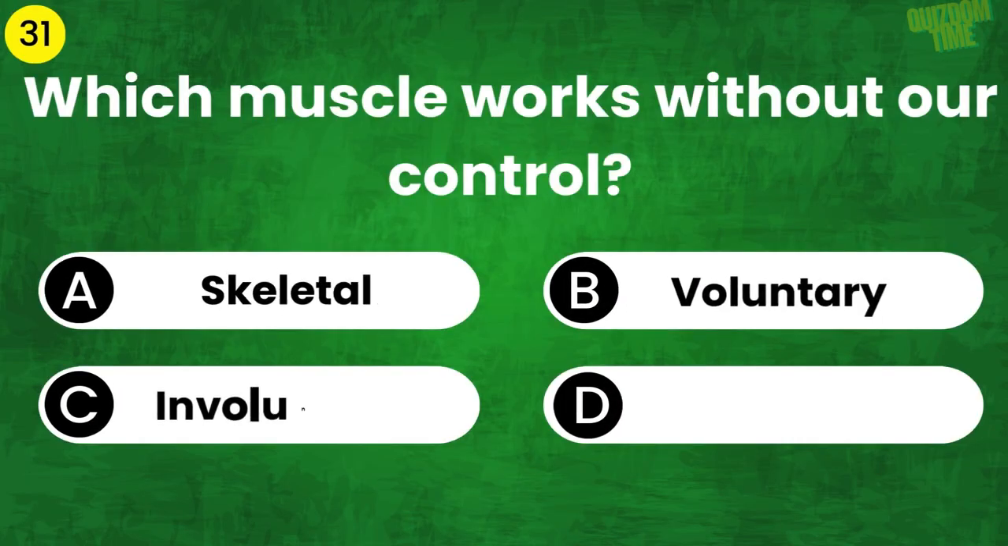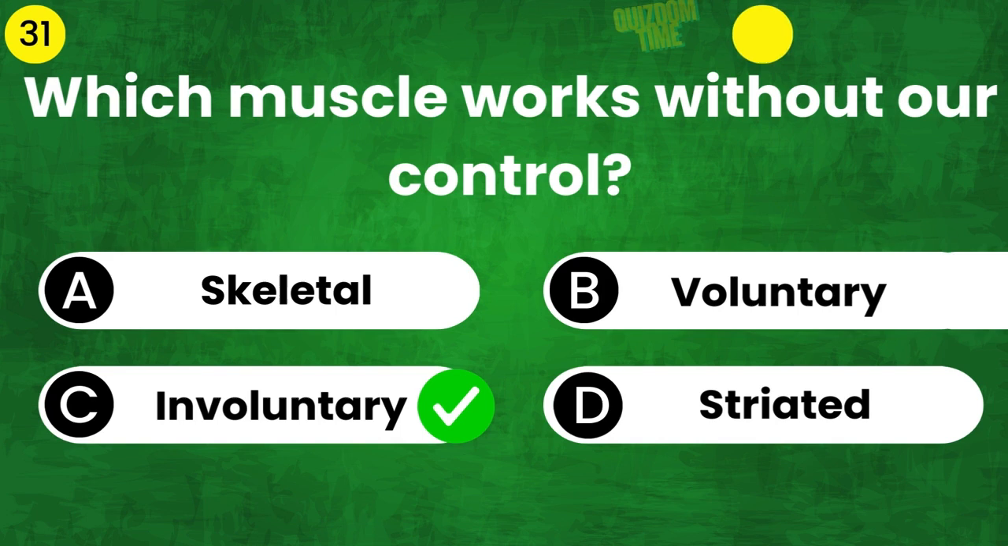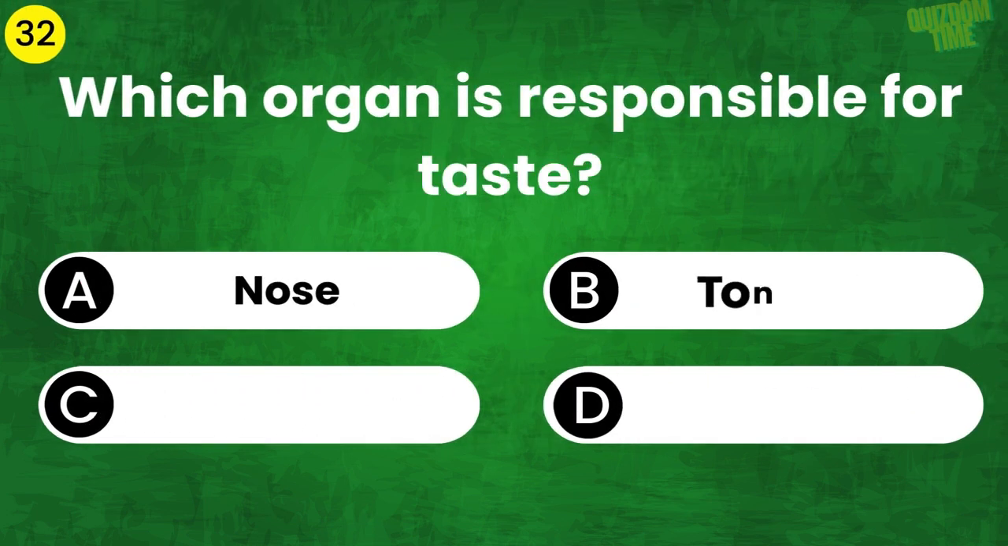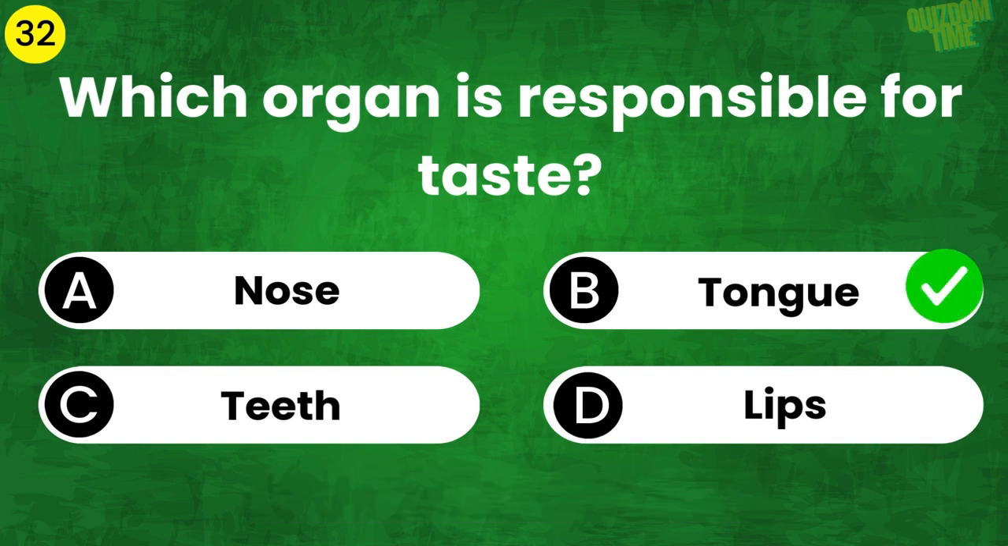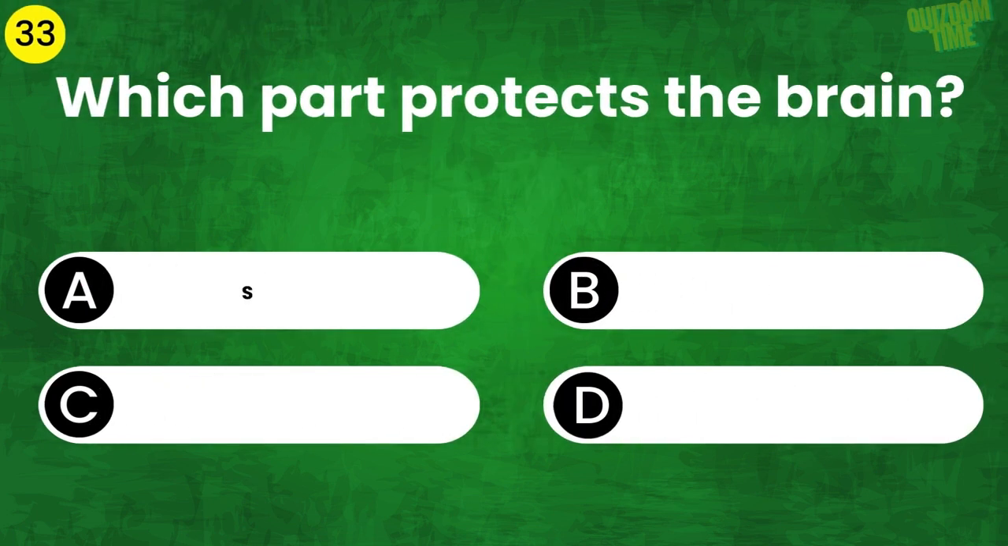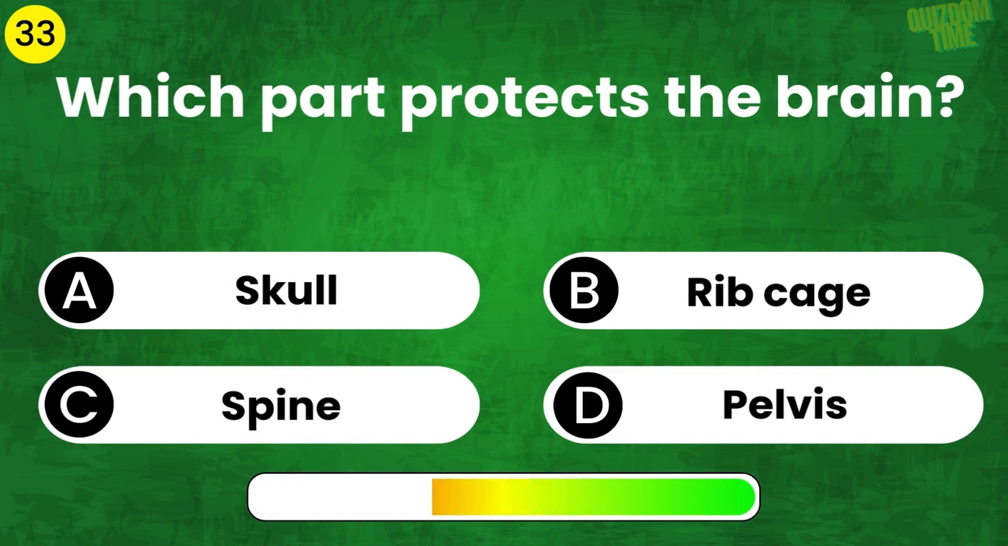Which muscle works without our control? The answer is involuntary. Which organ is responsible for taste? The answer is tongue. Which part protects the brain? The answer is skull.